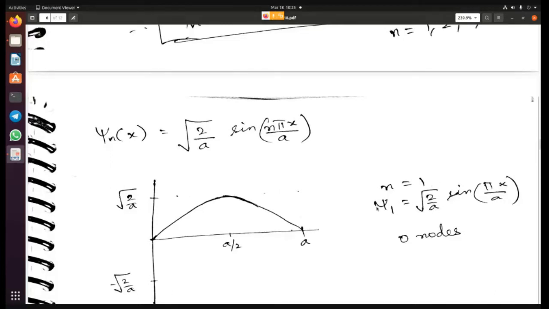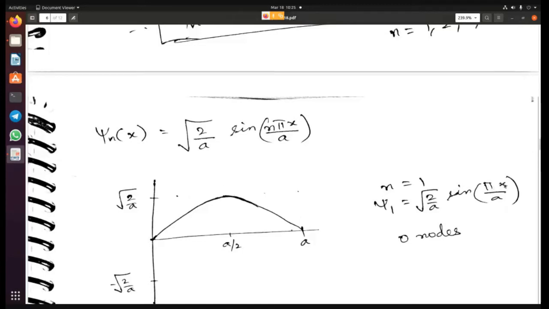So the maximum value that psi 1 can take is root of 2 by a, and it goes from 0 to a. At 0 the wave function becomes 0, and at a also the wave function becomes 0. For psi 1, the maximum happens at a by 2. This you can put in here and see.